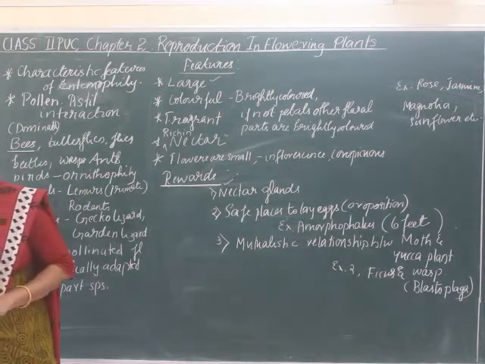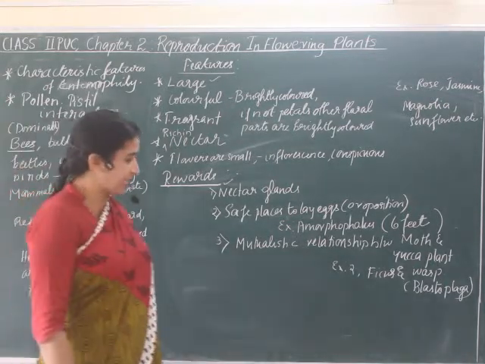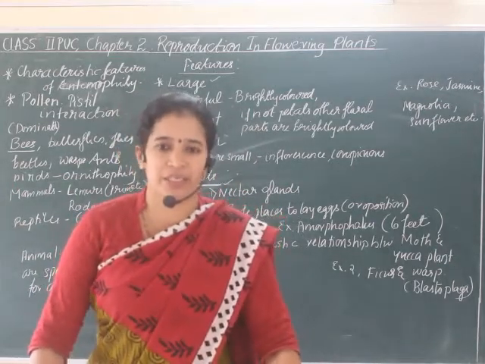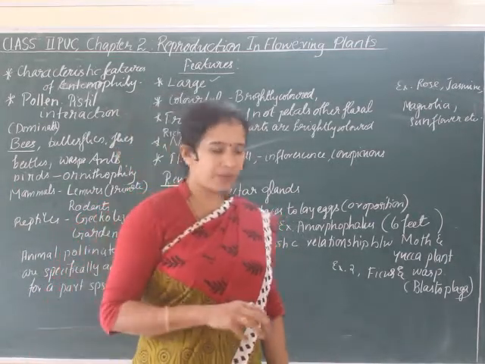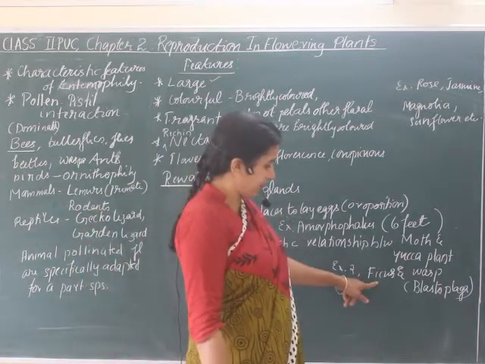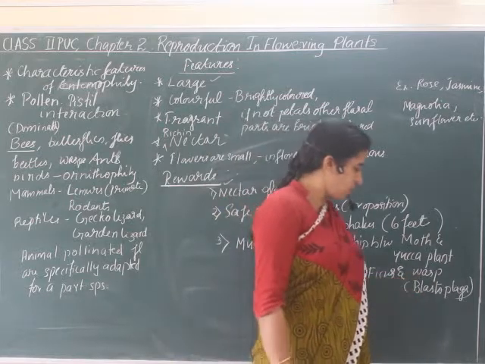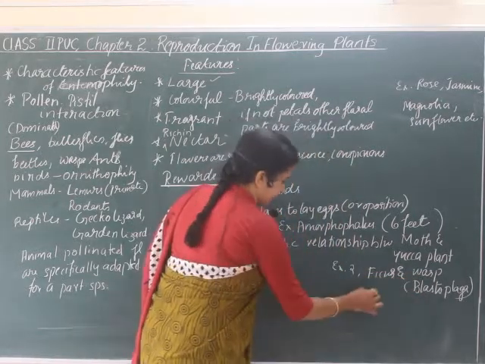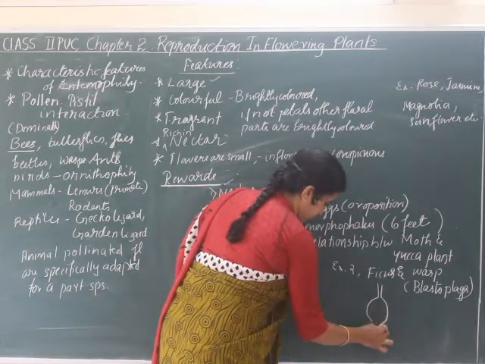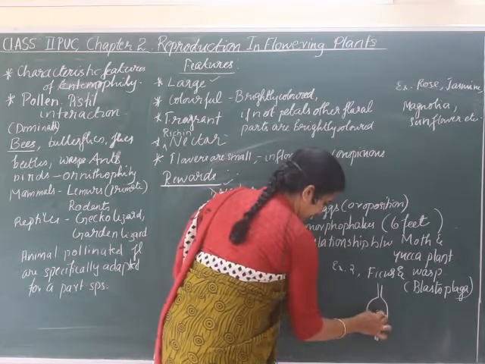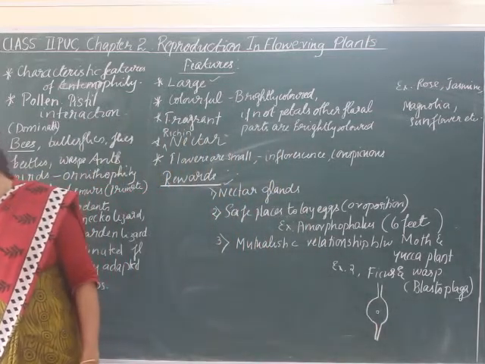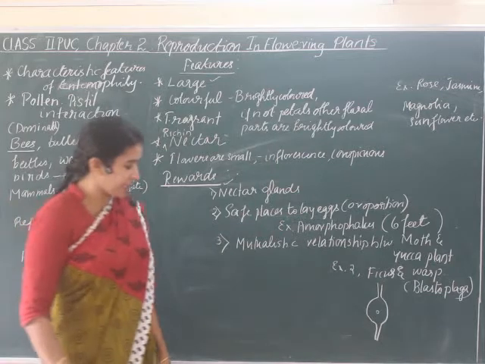Then you might have seen Ficus, the fig. You have heard of Anjura. So in that also you can see numerous seeds will be there. So in that plant also, the Ficus plant gets pollinated by the wasp. So usually exactly in the center there will be a cavity like structure. So in this region, there is an opening.